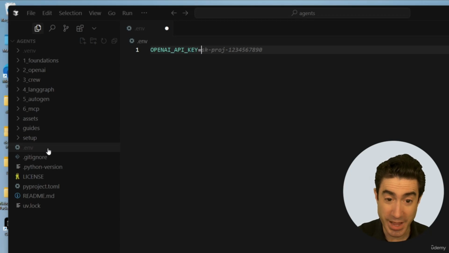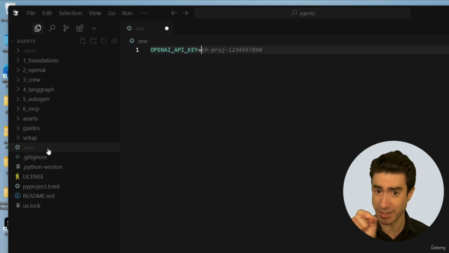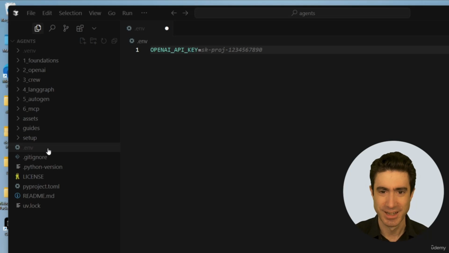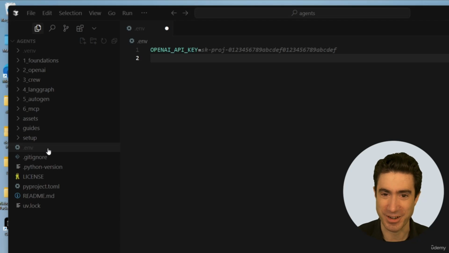You need to now paste that key right here, and it's got to look just right. It's got to start sk-proj and then be followed by that long number and letters, and it's got to have those hyphens in them just as they are. And of the people that struggle with environment setup, most of the problems end up just being this one tiny step. So please get it right. So hopefully you've done that and you've put that in there and it's got a key in there.